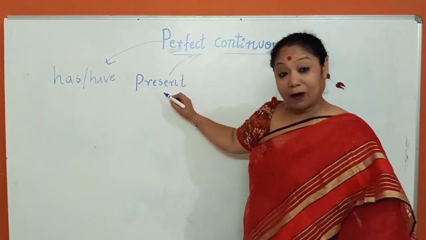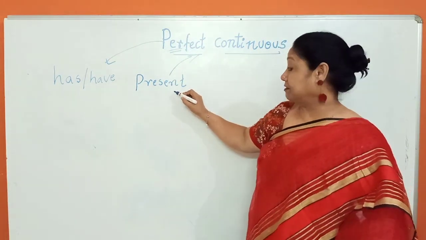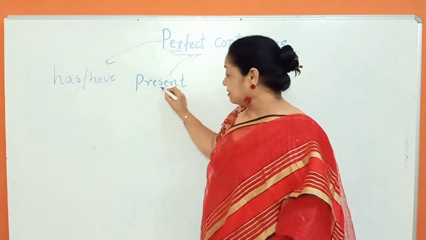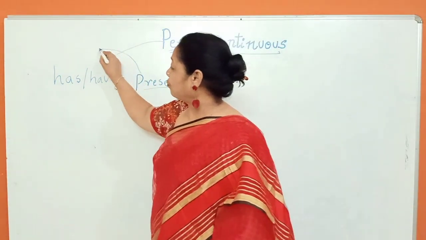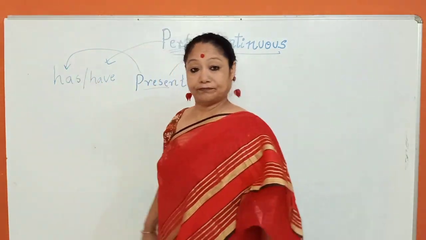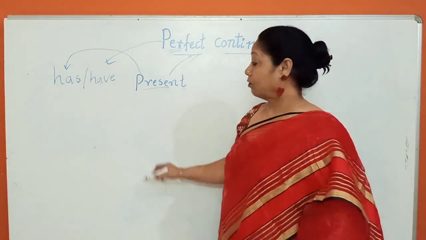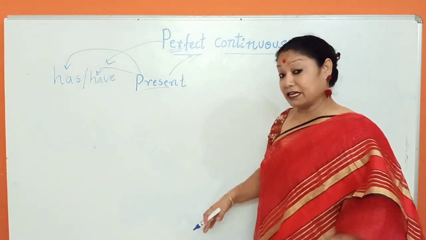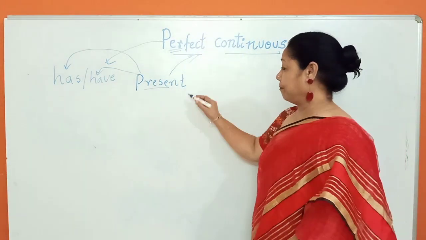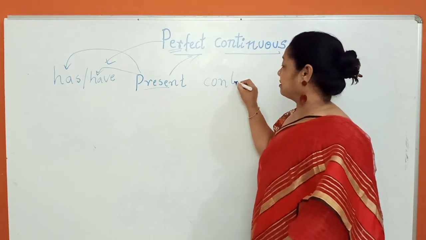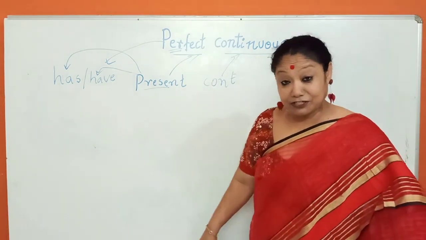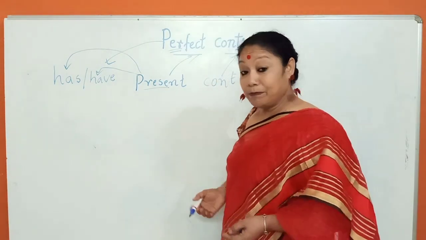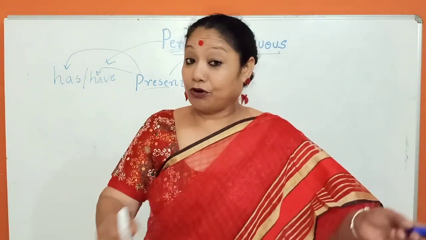Now, the first part of the perfect tenses, present perfect continuous. Present perfect, we have to take has or have. When to use has and when to use have, I will explain. Present continuous tense is already written there. Subject person as usual. Today, I am not going to call he or she or it and all.